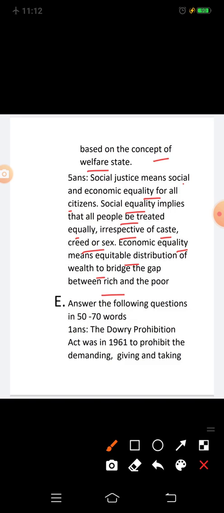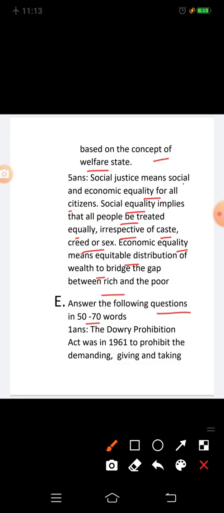Next, section E. Answer the following question in 50 to 70 words. Question 1: Why was the Dowry Prohibition Act of 1961 passed? What amendments were made to it?